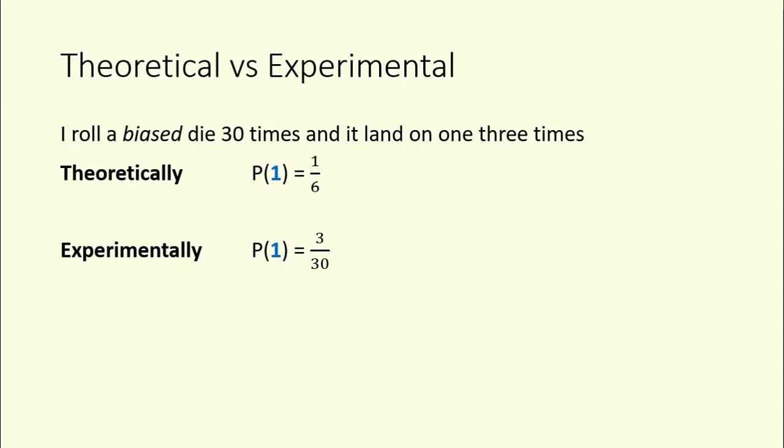Experimentally, I've just worked out that in my 30 rolls, I got 3 1s. So the probability of rolling a 1 based on this experiment that we've just done is 3 over 30. Now that can simplify to 1/10. And you can see that 1/10 as a fraction is smaller than 1/6. If you need to work it into a decimal to see that, you can do that. But it's less likely that it lands on a 1 than I would have expected.